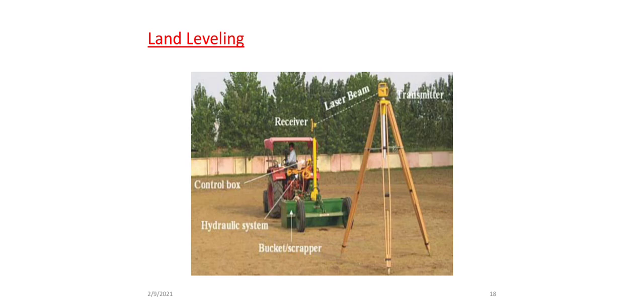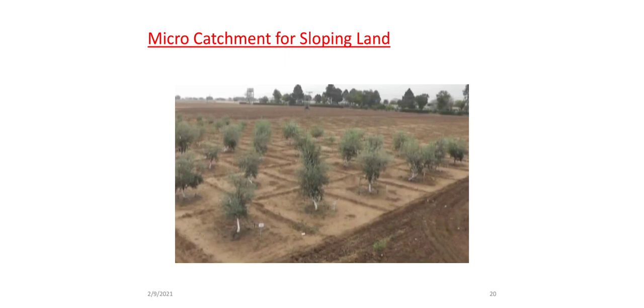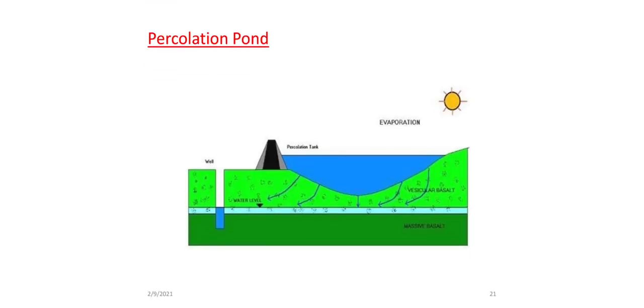Lift irrigation. Lift irrigation is used in very specific areas. It is a very costly method. Another one is micro catchment for sloping land. It is used when the ground slope is less than 5%. A specially controlled area with a slope and berm is designed to capture runoff and concentrate it into a plant basin. Another one is the percolation pond. It is a multi-purpose conservation structure which first conserves water for livestock and also recharges the groundwater.